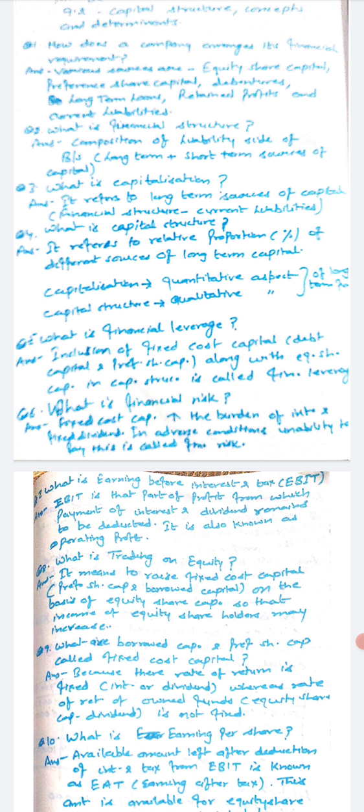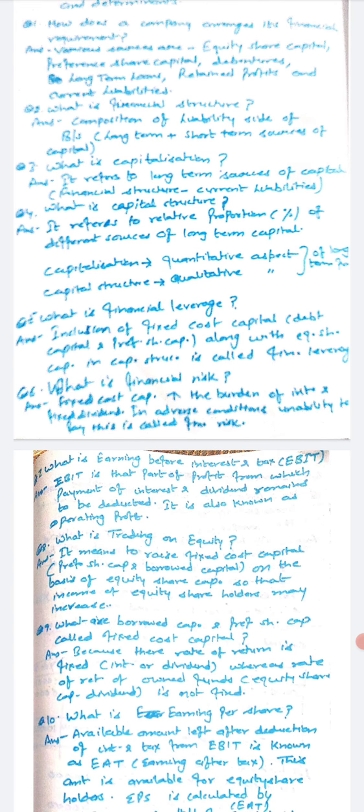Now, what is financial leverage? It means inclusion of fixed cost capital. Fixed cost capital means debt capital and preference share capital. We call it fixed cost capital because we have to pay interest on these sources at a fixed rate of interest or fixed rate of dividend. That's why it is called fixed cost capital. So inclusion of fixed cost capital along with equity share capital in capital structure is called financial leverage.